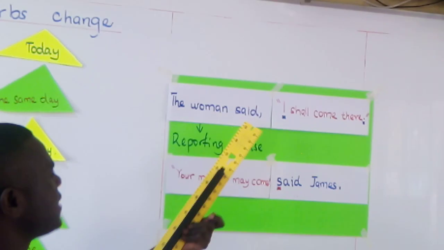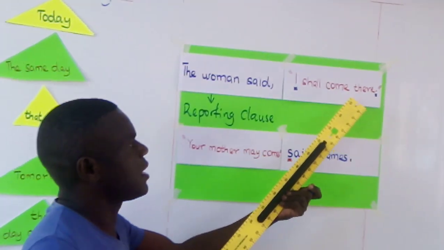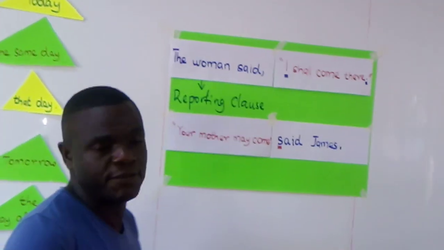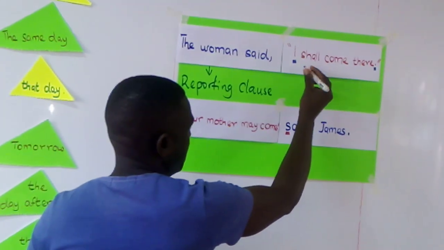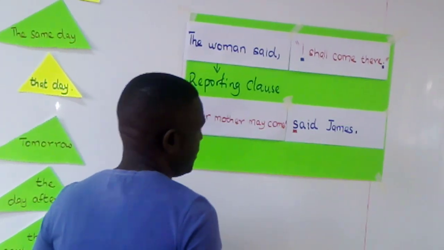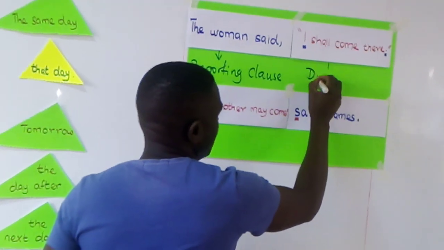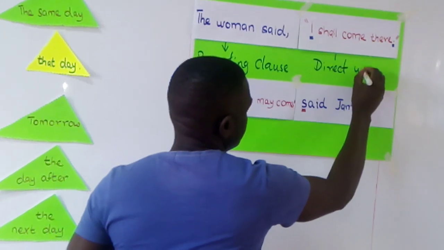The woman said, that's a reporting clause. And I shall come there. These are the exact words said by the first speaker. The exact words said by the first speaker, I shall come there. So this one is what you call direct words.